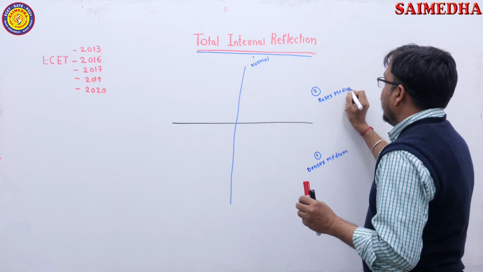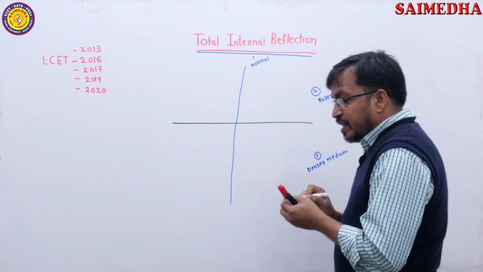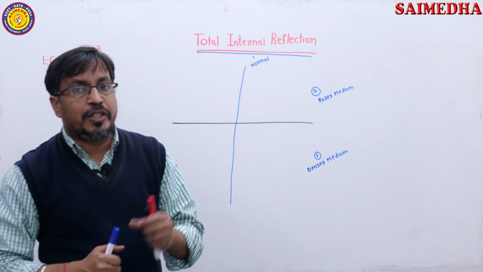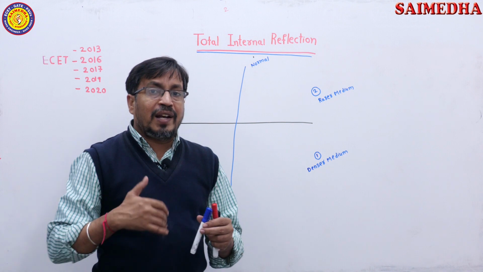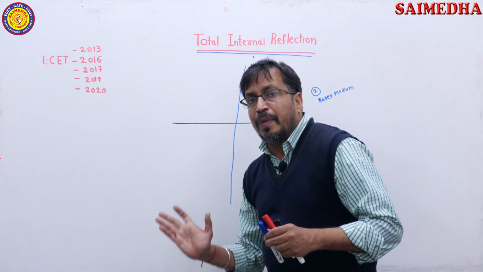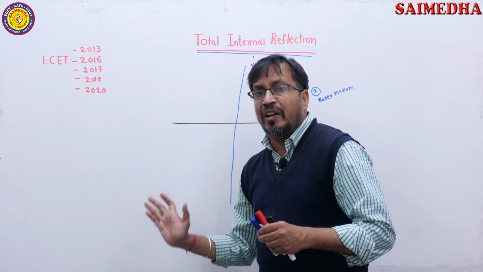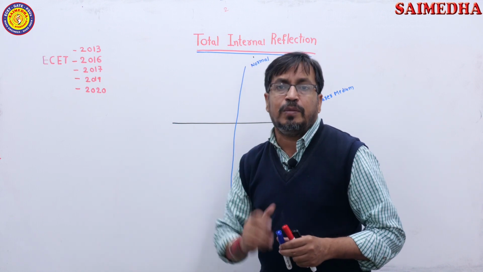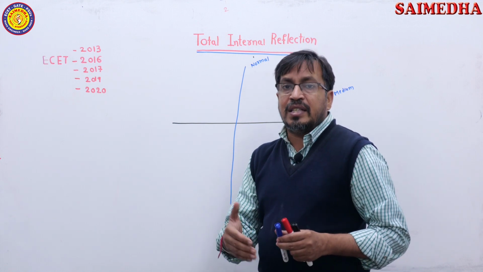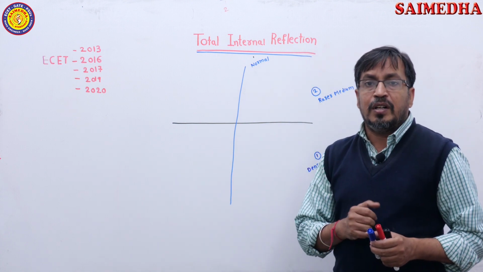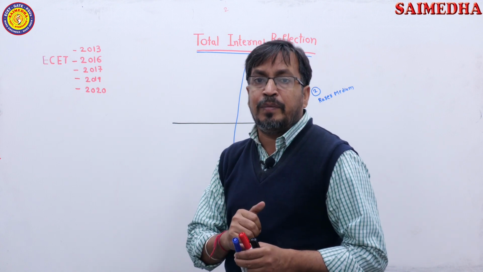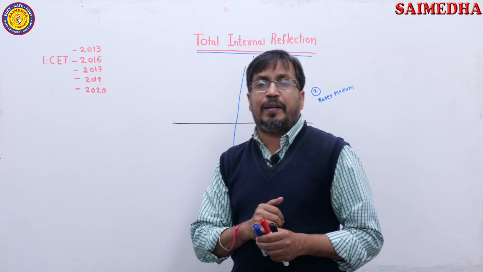They will ask the question: to obtain total internal reflection, medium 1 must be denser medium and medium 2 must be rarer medium. Or they will ask: to obtain total internal reflection, the light ray must travel from dash medium to dash medium. The answer: the first dash is denser medium, the second dash is rarer medium. So very important, here medium 1 must be denser medium, medium 2 must be rarer medium.